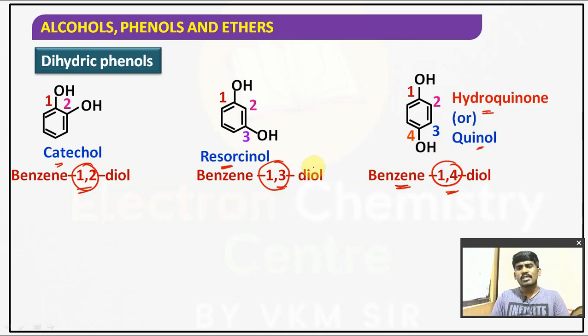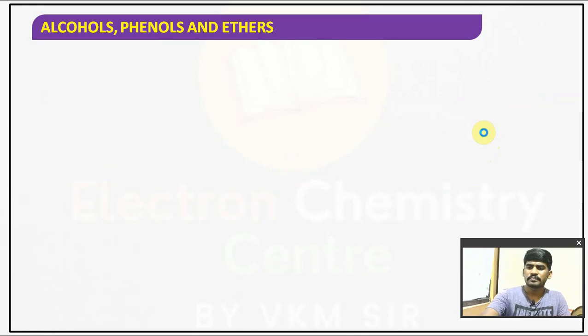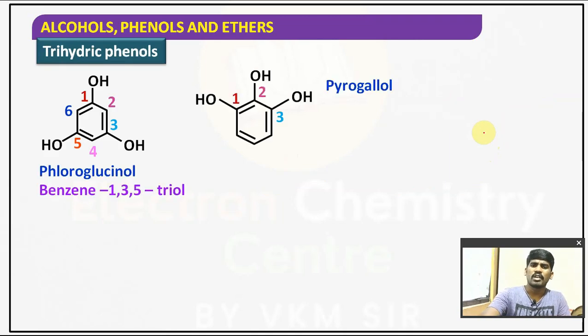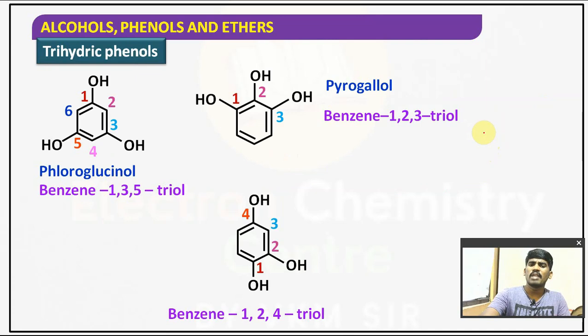All these are examples of dihydric phenols. Why are they called so? They have two OH groups. First is catechol, second is resorcinol, third is quinol, also known as hydroquinol. Understood? Now trihydric phenols. Remember these common names carefully, children. Trihydric phenol means how many OH groups should be present? There are three OH groups.